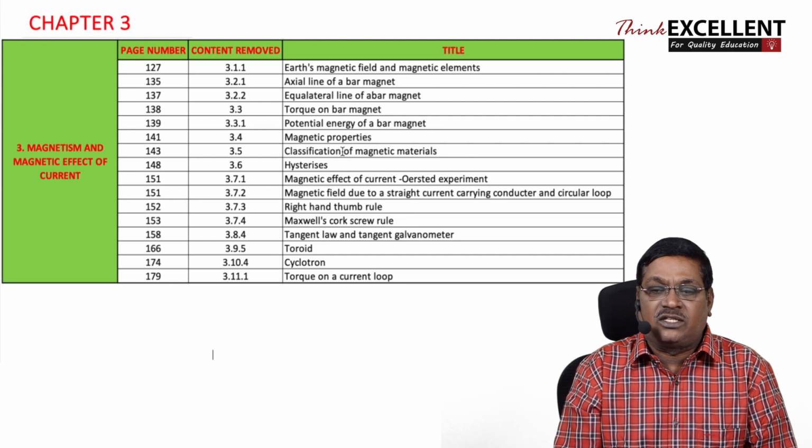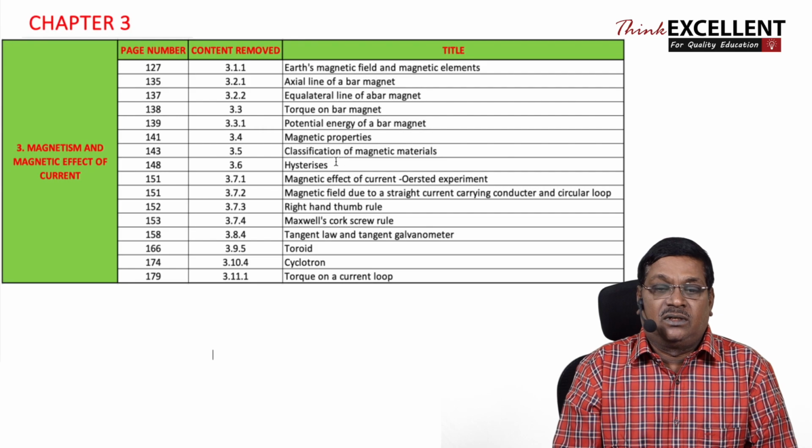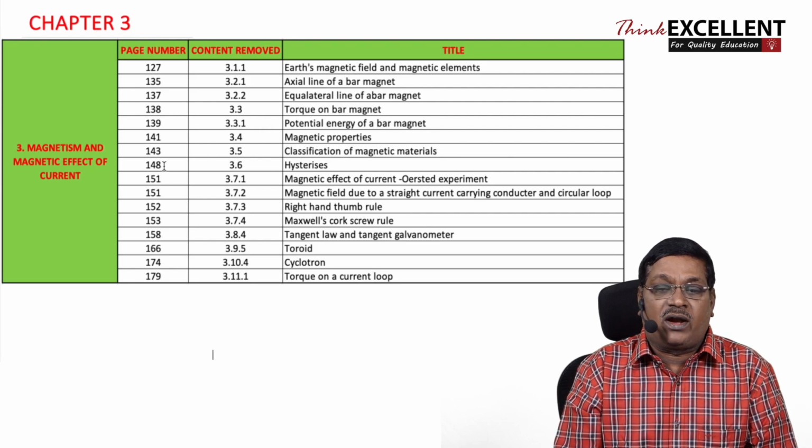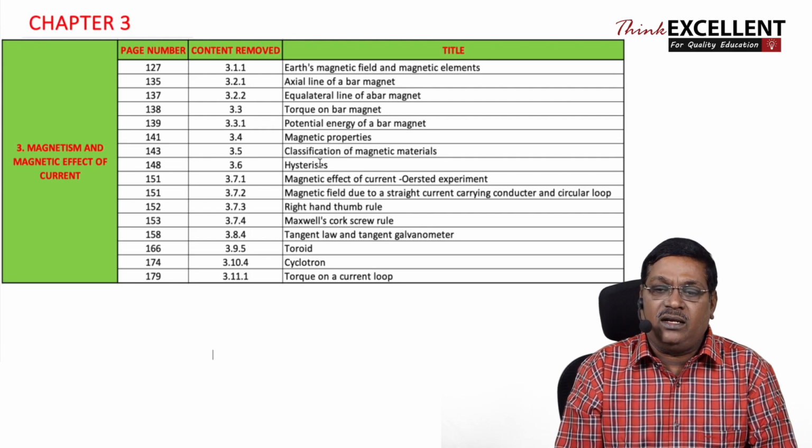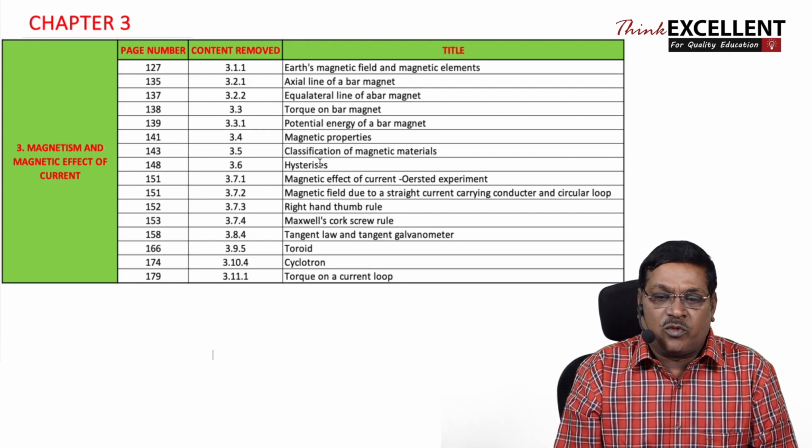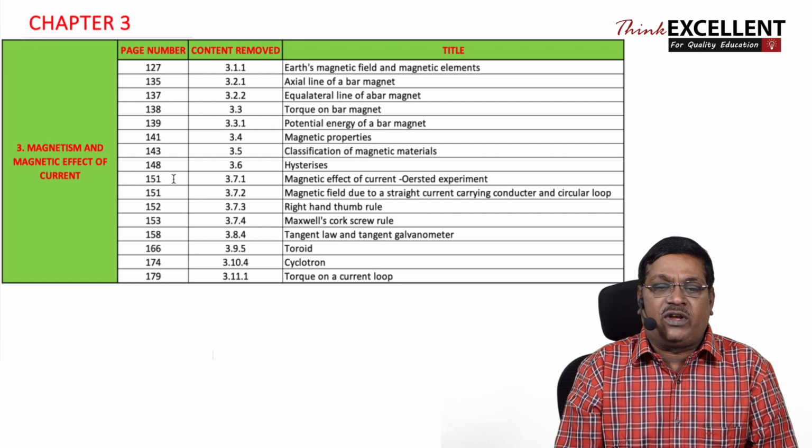And similarly, classification of magnetic materials and hysteresis. It is there in page number 148, 3.6. Hysteresis is a property of ferromagnetic material. It is completely removed. Now in page number 151, 3.71, magnetic effects of current.